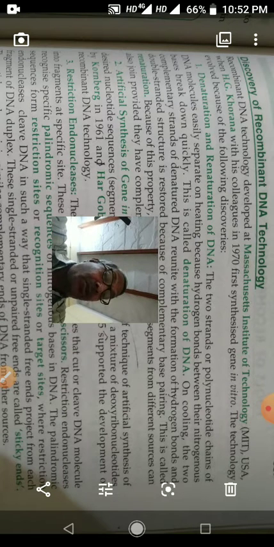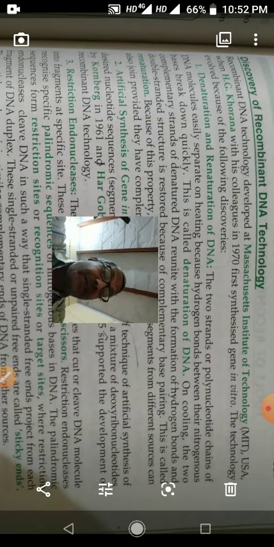Second is artificial synthesis of gene in vitro. For the first time, Dr. Hargobind Khurana synthesized a segment of DNA, or a gene, in the laboratory. So the development of the technique of artificial synthesis of desired nucleotide sequences from a mixture of deoxyribonucleotides is the artificial synthesis of gene in vitro.